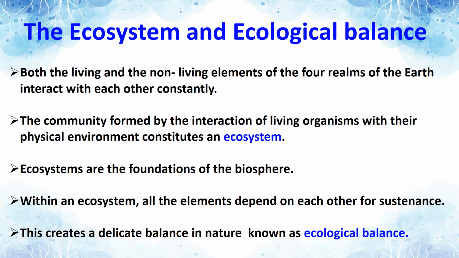Plants depend on animals, animals depend on plants. We humans depend on plants and animals. So in an ecosystem all the elements depend on each other for sustenance. This creates a delicate balance in nature known as ecological balance.